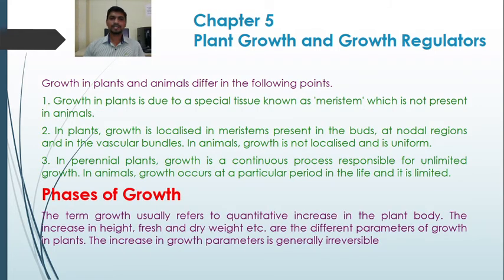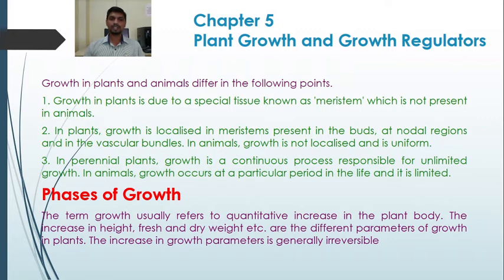Now the phases of growth. The term growth usually refers to a quantitative increase in the plant body. Quantitative increase means an increase in the height of the plant, weight of the plant, volume of the plant. So those parameters which can be measured in metric units or in countable numbers.